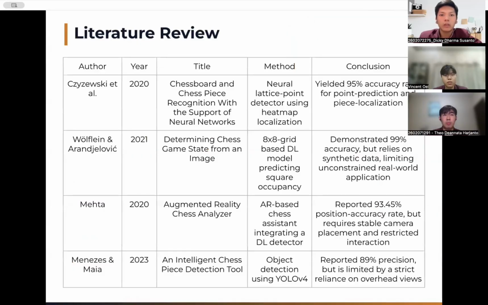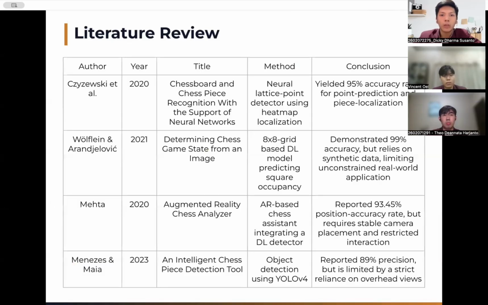Looking at the prior work, there's been real progress but also consistent limitations. Chiselsky et al. used a heatmap-based lattice point detector and got around 95% accuracy, but it needed a fixed camera perspective. Wolfram and Arangelovic got close to 99% with an 8x8 grid-based deep learning model, but it was trained almost entirely on synthetic data, so it struggles outside controlled conditions.